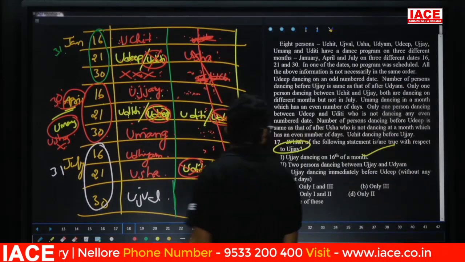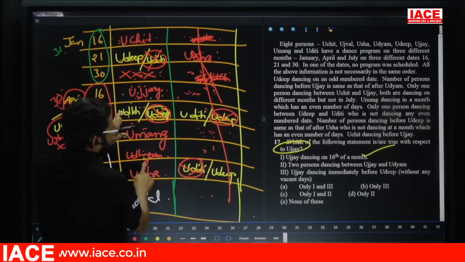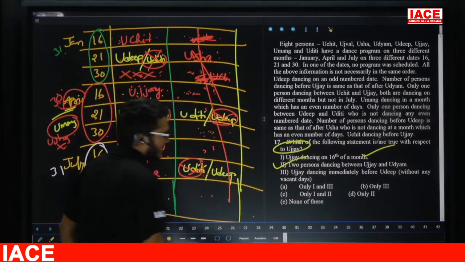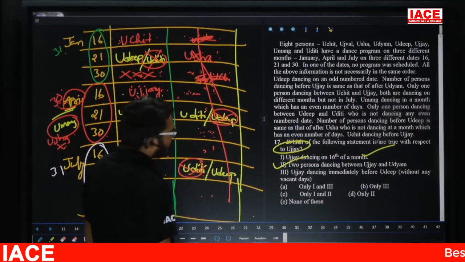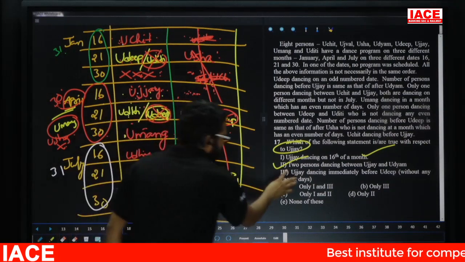Second one: between Ujay and Udyam, we are having 2 members. The second one is also true. Third one: Ujay dancing immediately before Udyip. No chance. Then the third one is wrong.